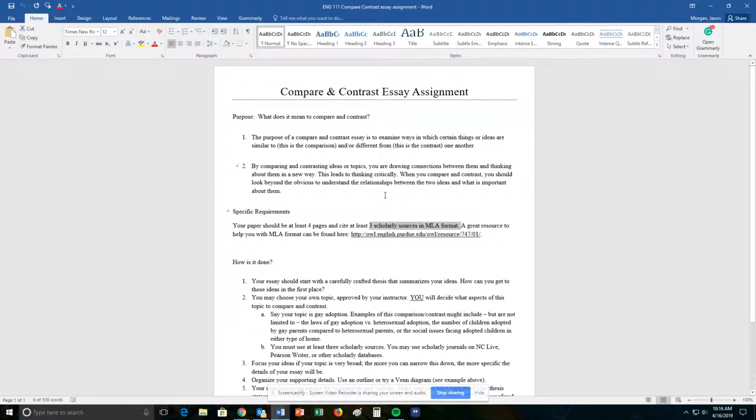back up your points. So again, in Compare Contrast Paper 1, you pick between 2 things, and then you pick 3 things of why one's better than another, and then you just gave your reasons why. In the argument paper, you picked a topic, and you said, this is the best thing to do, and here are 3 reasons why that I found because I did research. Now, for Compare Contrast Paper 2, we're going to say one thing is better than another. Here are the 3 reasons why, and here's my research to back it up. See how that works? So you need to have research. This one needs to be at least 4 pages long and have at least 3 scholarly sources in MLA formatting.